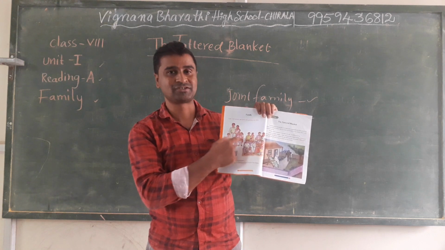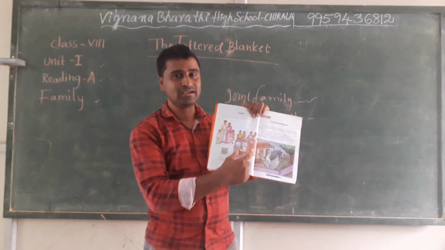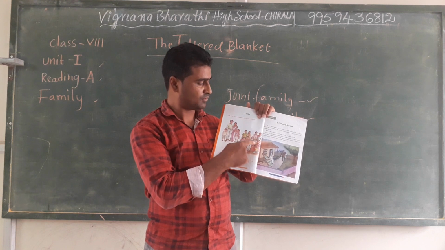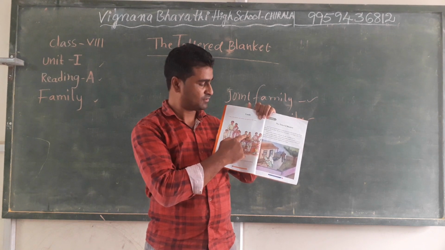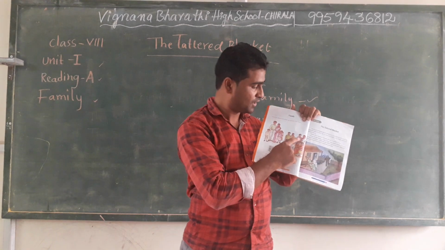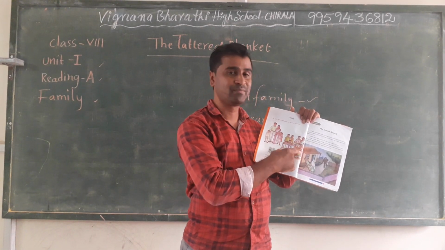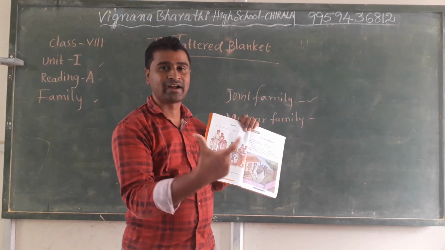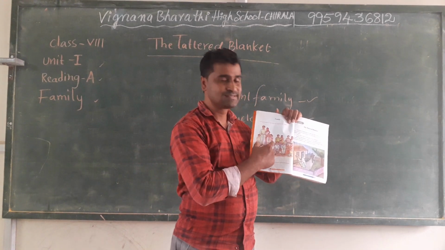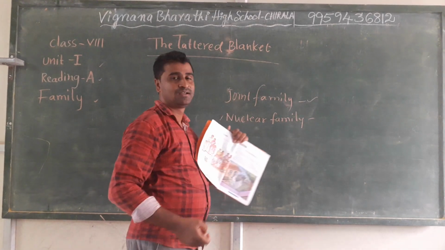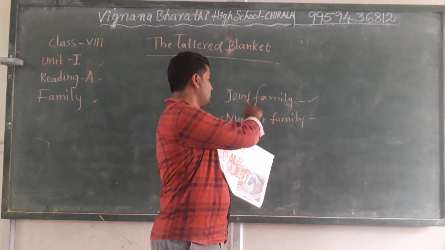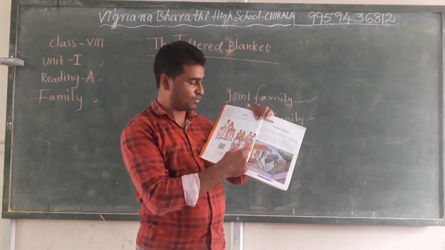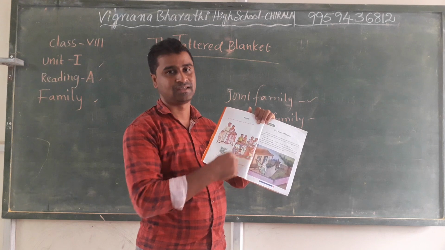In the second picture we can see grandfather, grandmother, father, mother, their son and daughter-in-law, and many other people. One is a nuclear family, the first picture, and the second picture is a joint family. In picture one we have only 4 members, and in the second picture we have many people standing or sitting.